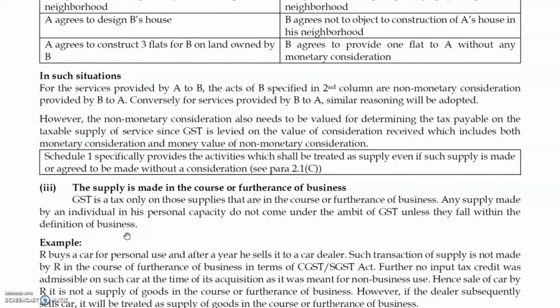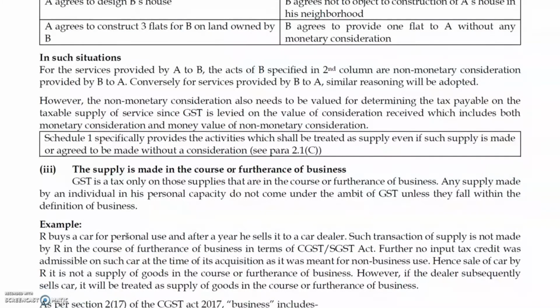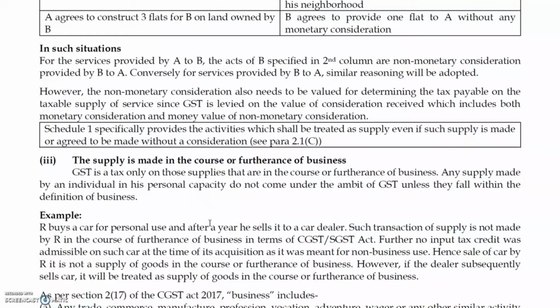So if I am purchasing for my personal purpose, in that situation there is no furtherance of business. Let's take an example. R buys a car for personal use and after a year he sells the car to a car dealer. Such a transaction of supply is not made by R in the course or furtherance of business in terms of the CGST and SGST Act. Further, no ITC was allowed, since it is meant for non-business use. Hence, the sale of the car by R is not a supply in the course of furtherance of business.